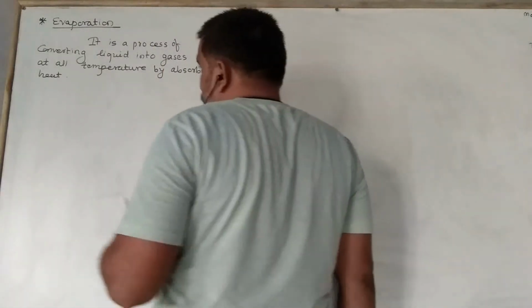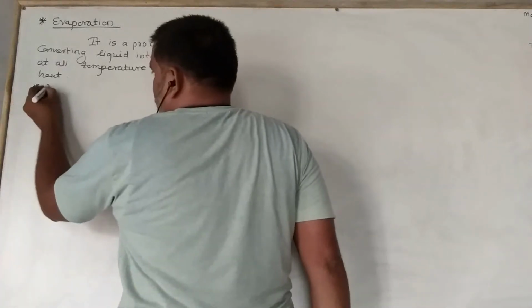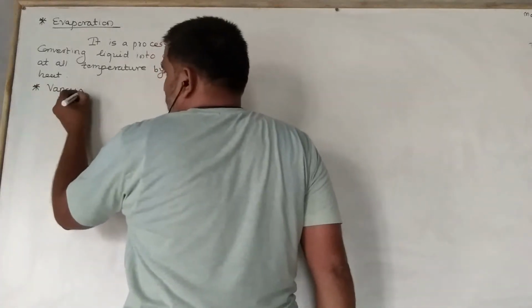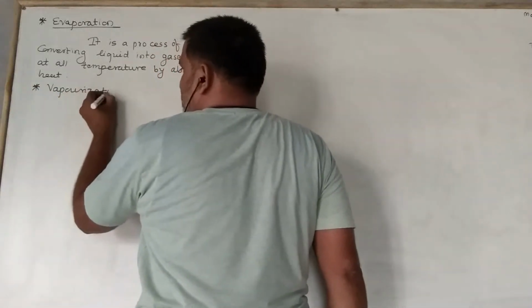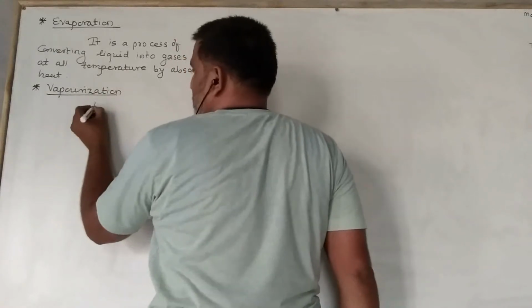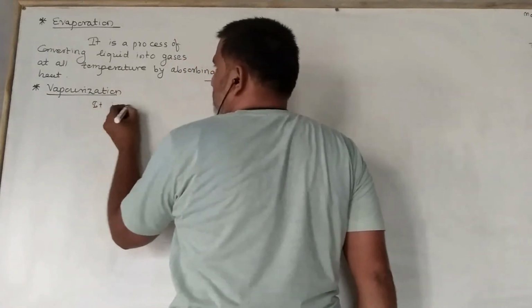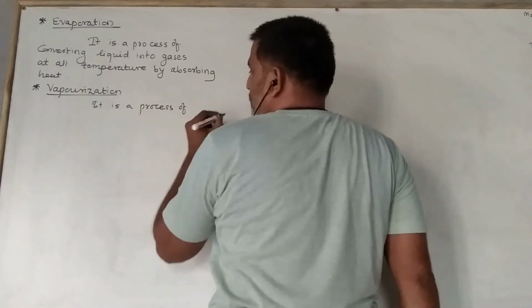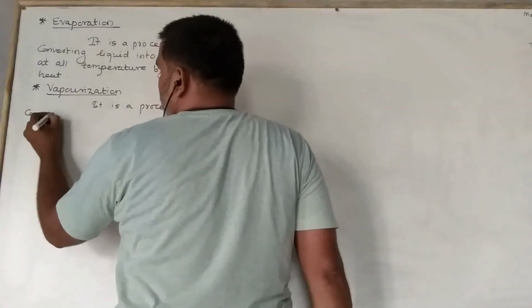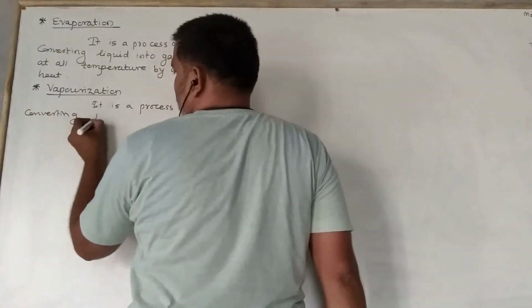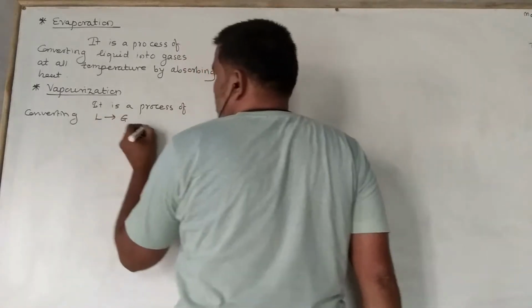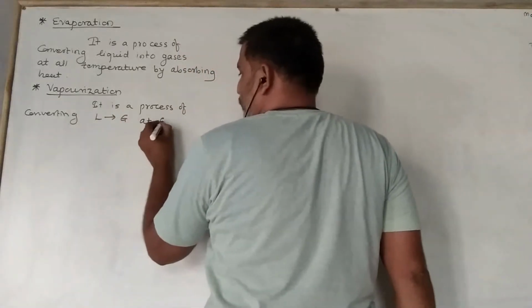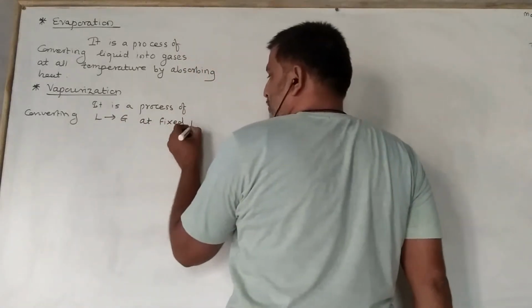Now, I told you about vaporization. What is vaporization? It is also a process of converting liquid into gases at a fixed temperature.